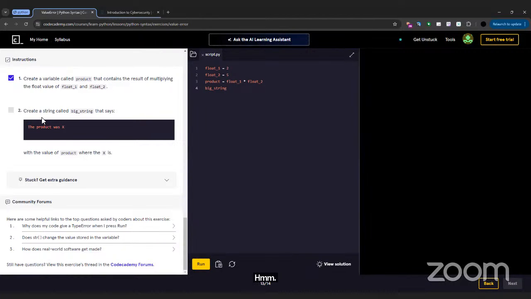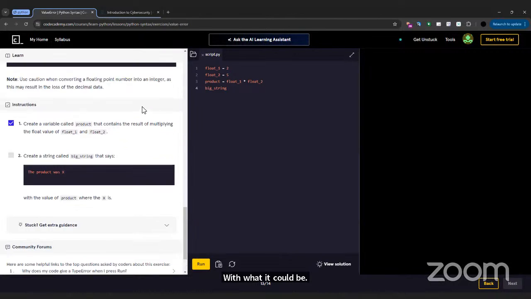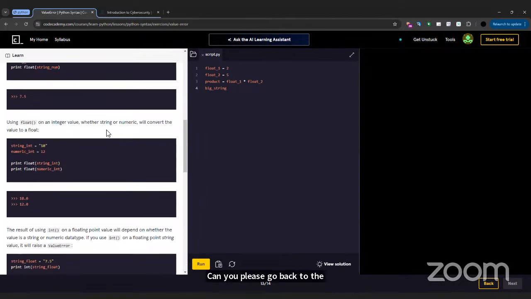So it says here, create a string called big_string that says the product was X with the value of the product where the X is. So does anyone else want to help out with what this could be? Can you please go back to the example? Okay, yeah. We can go back to here.